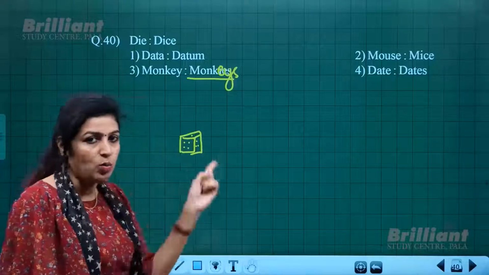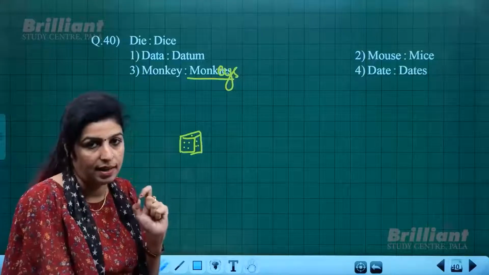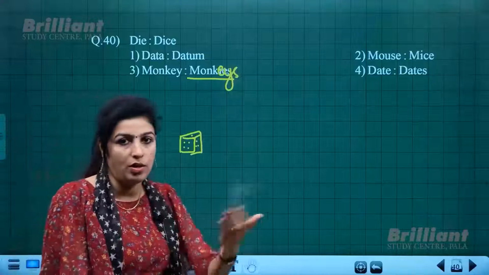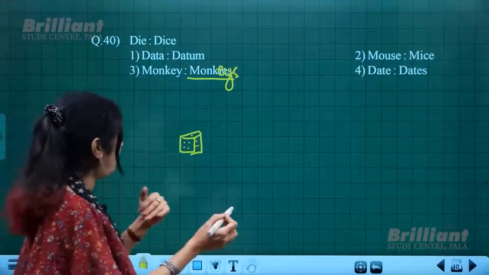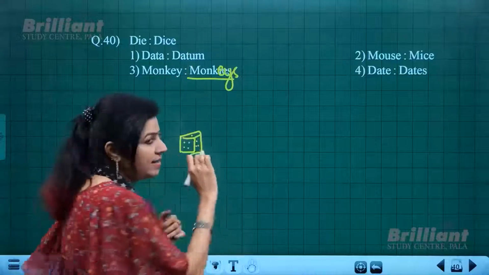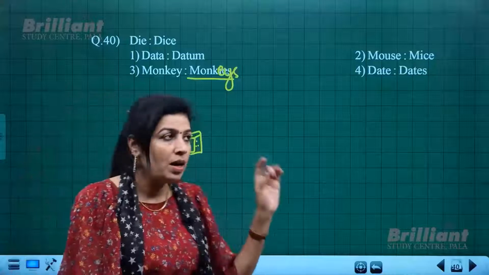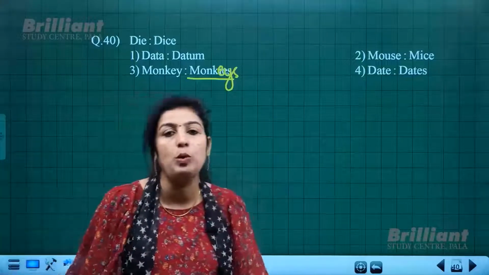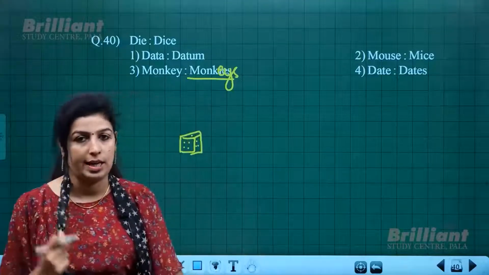If you use a single piece, it is die. You call it die, D-I-E, okay. So die has that meaning also. And if you use two pieces, as in casinos, it becomes dice, D-I-C-E, the plural of die. And if you have noticed, in all the options we have been given plurals. So you might be wondering how we will choose the correct option?